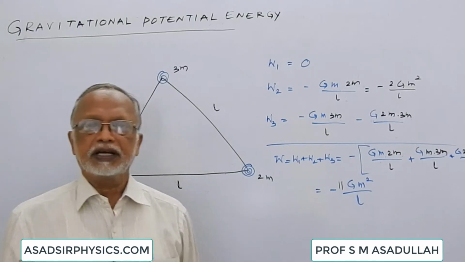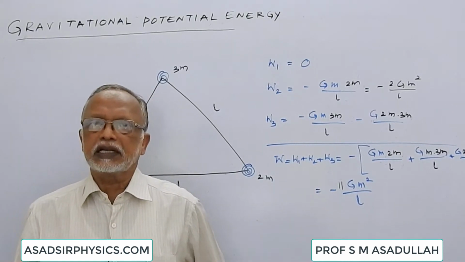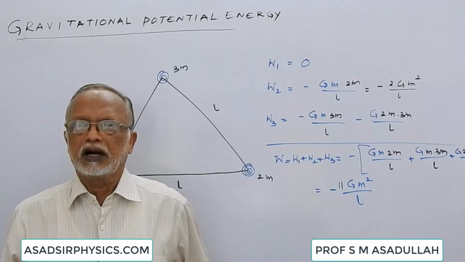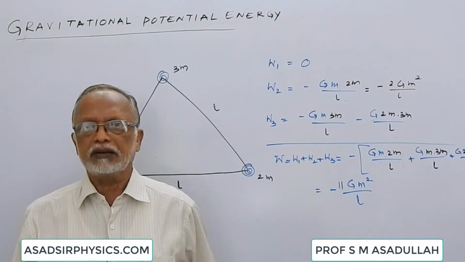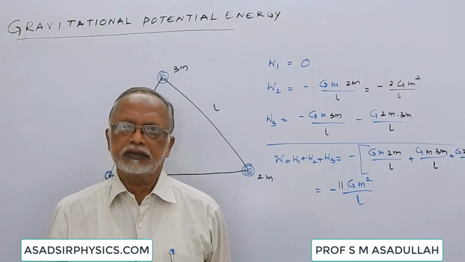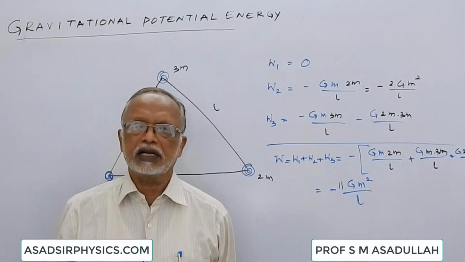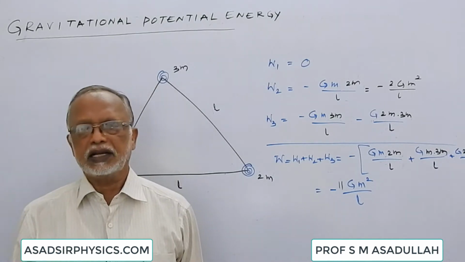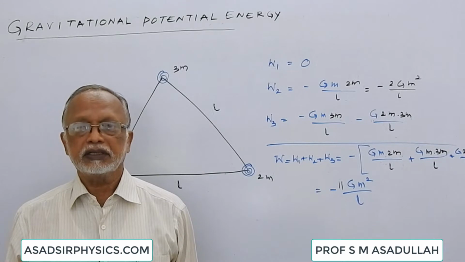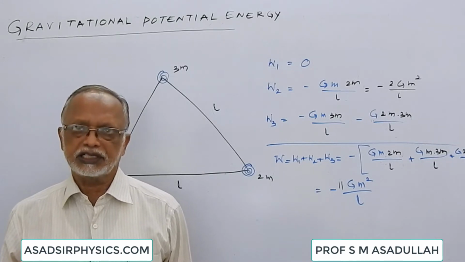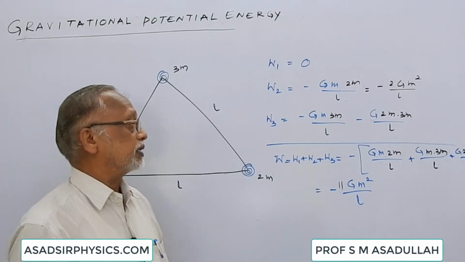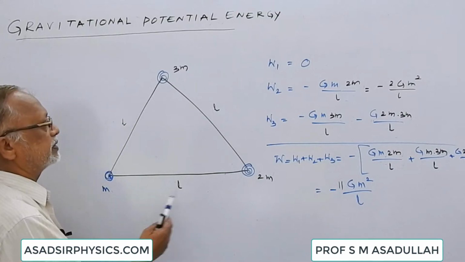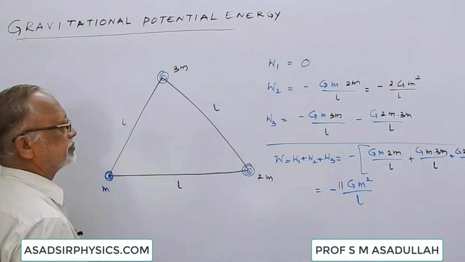Before proceeding further, let us consider three bodies of masses m, 2m and 3m arranged at the corners of an equilateral triangle of side L. What is the work done or what is the final potential energy? Here suppose m is brought first, the work done is 0.